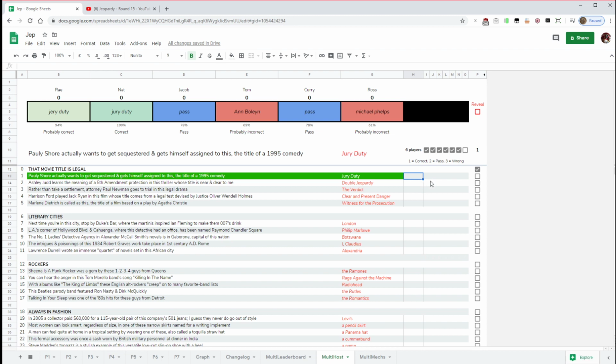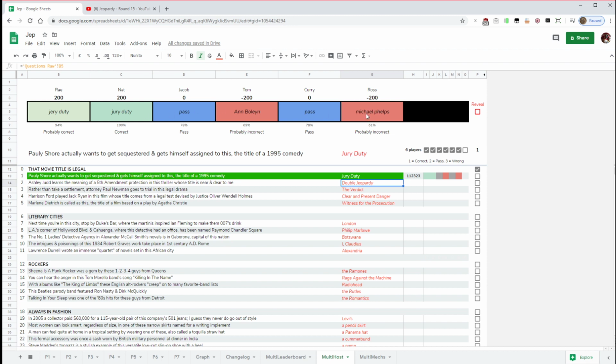Right, so to input the results of that question, I would simply put in 1 for correct answers, 2 for passes, and 3 for wrong, as this little hint here shows you. So I'd do 1, 1, 2, 3, 2, 3. As you can see, this has then filled that in there as correct, pass, wrong.